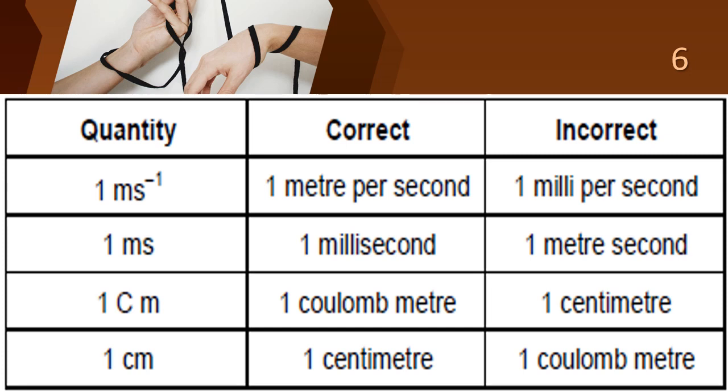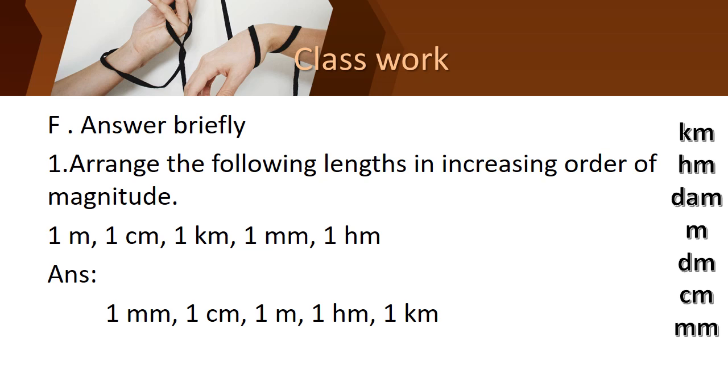And then we will write the class work. Children, take your class work notebook. We have started writing class work for lesson 2. We have written 6 fill-ups, is it? Put today's date. And then put Roman number, that means alphabet F, that is answer briefly. Put the heading as answer briefly.